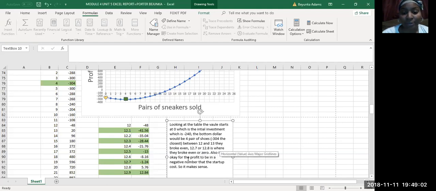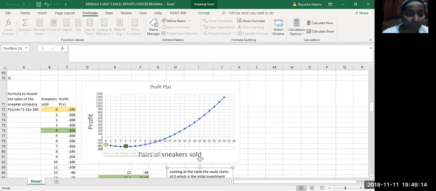Also, it's okay for the profit to be in a negative number because it shows the startup costs, so it makes sense. And I also highlighted right here where it would be the 0 and negative 240 and the 4 and negative 304.